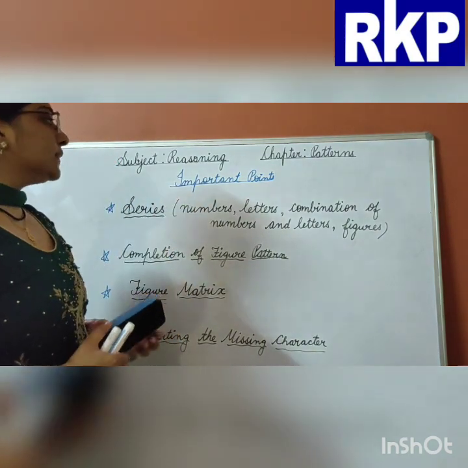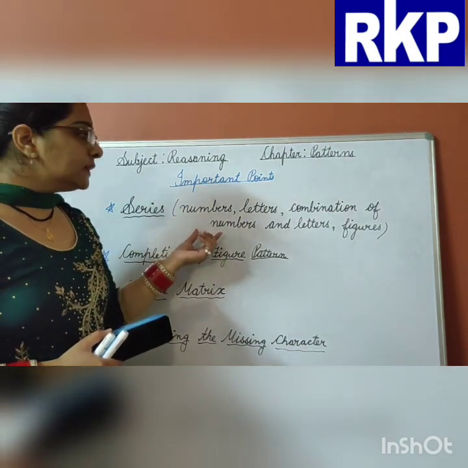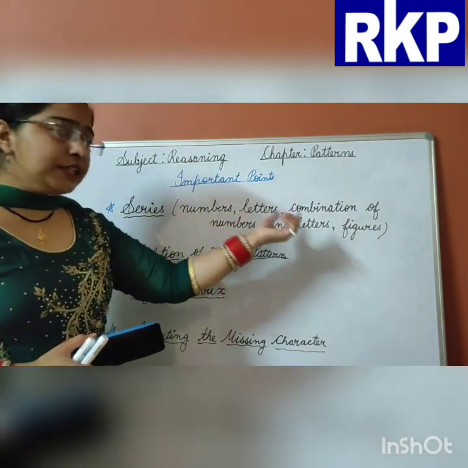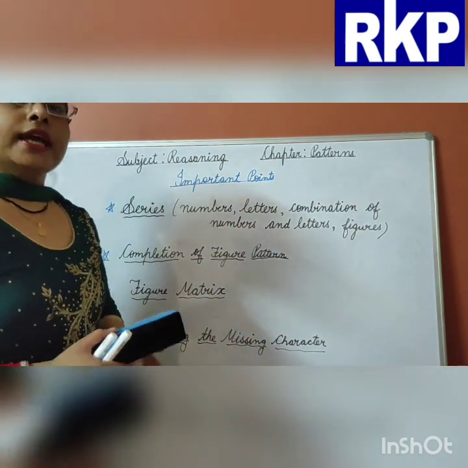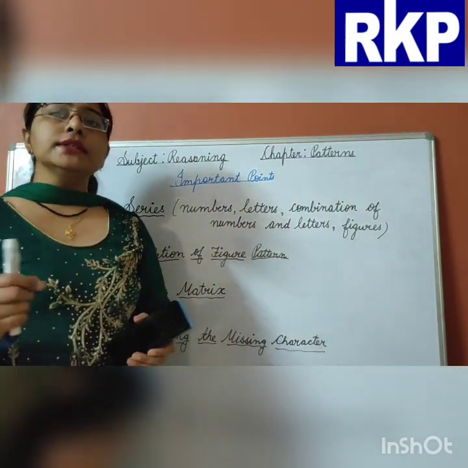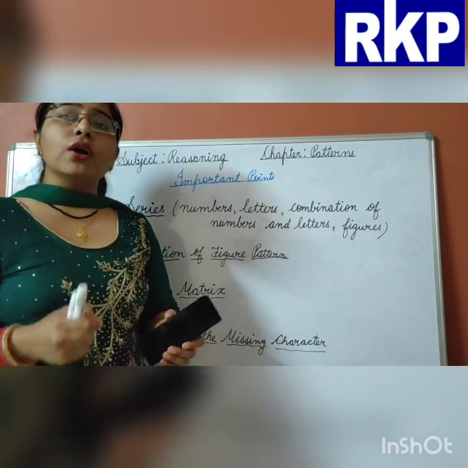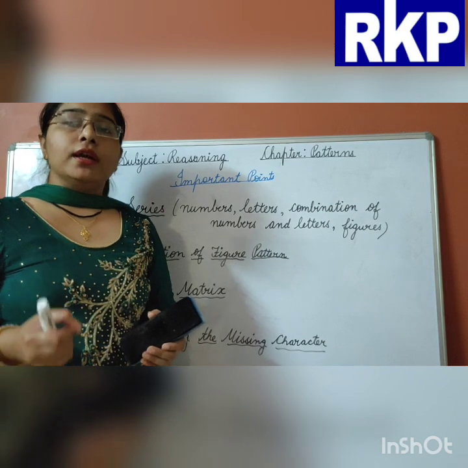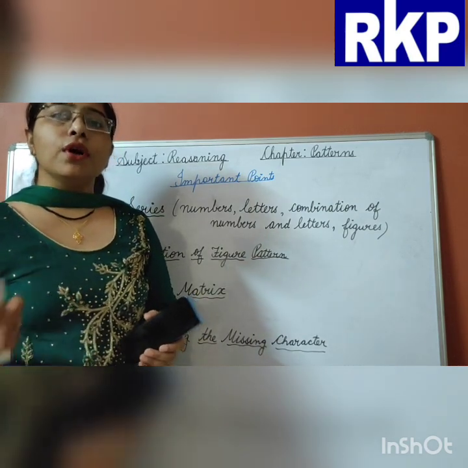So the important points are, first is series. It can be of numbers, letters, a combination of numbers and letters, and figures. In this, a particular pattern is given to us. We have to find out that pattern, and according to the given pattern, we have to insert the answers in the given options.